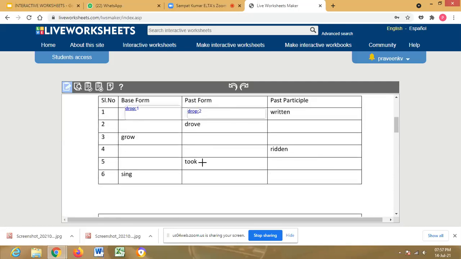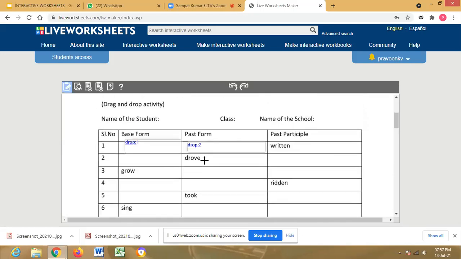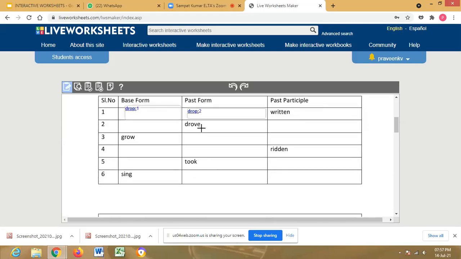Shall I continue with this, sir? Shall I go for some other one? Show one more box. Yes, sir. So the second one is draw. Draw means here again drop. This is drop three. Again, we have to draw a text box here. This is drop three. And here this is driven, this is drop four. Then again we have to take drag three and drag four.